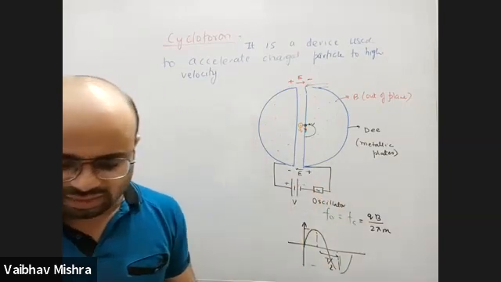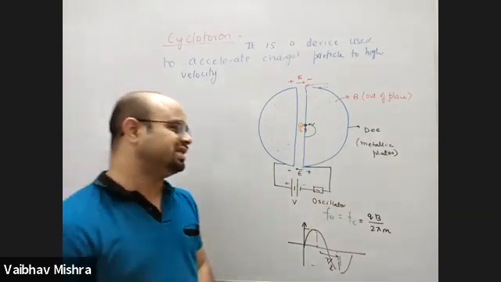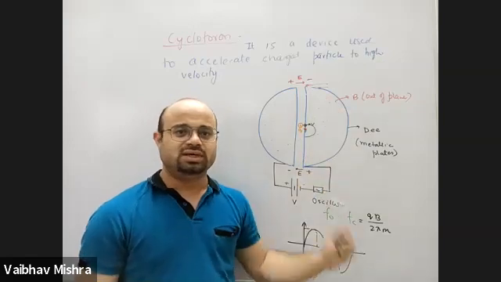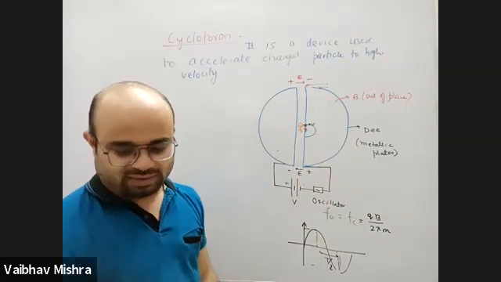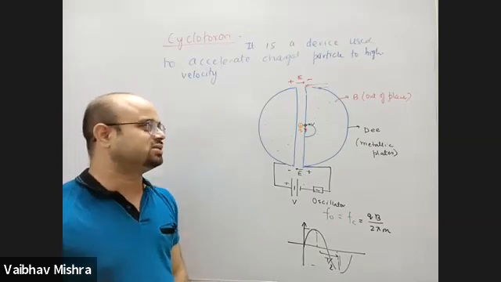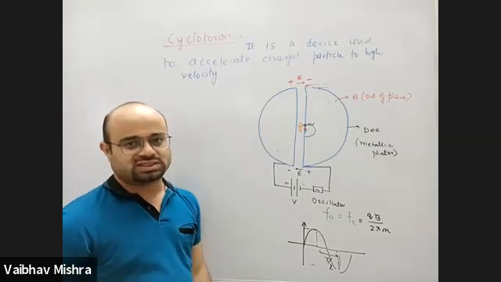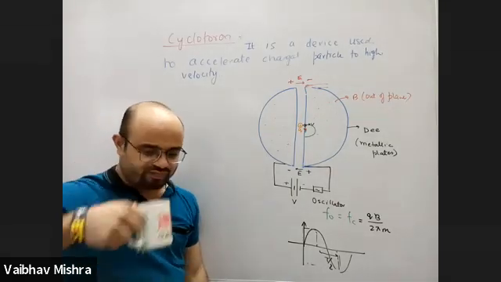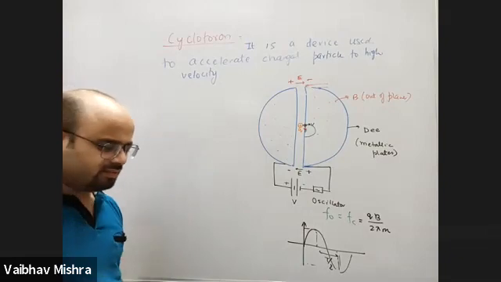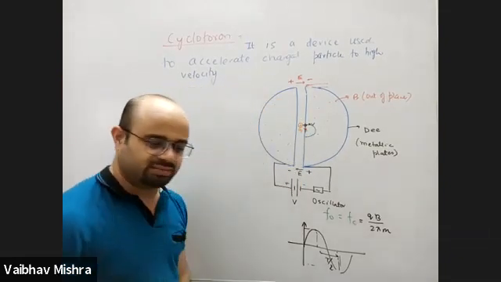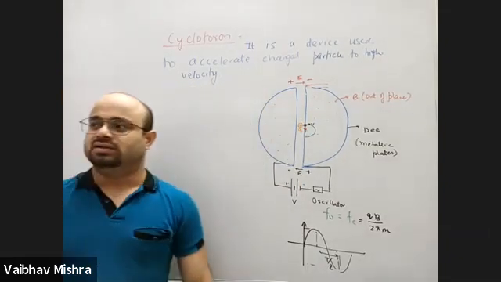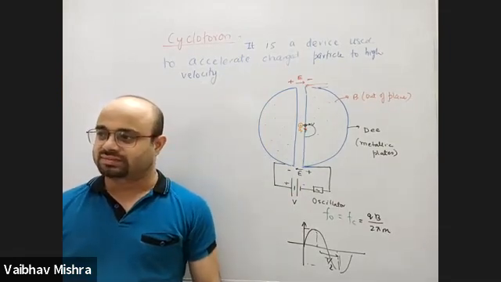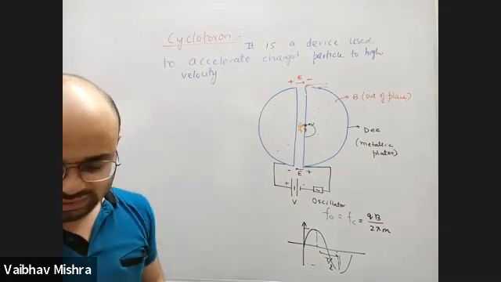So another question comes: why don't we use AC directly? We can use alternating current, in it the direction keeps changing. But the problem is the AC frequency is very high, 50 times in 1 second. So such a high speed is not possible for the charged particle initially. So that's why a transformer is used to convert AC to DC. Transformer does not convert AC to DC. Transformer only steps up or steps down the potential or the AC voltage. AC to DC conversion is a different process.